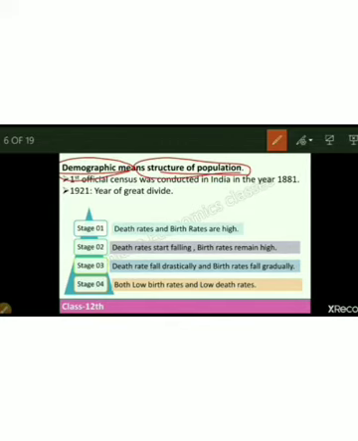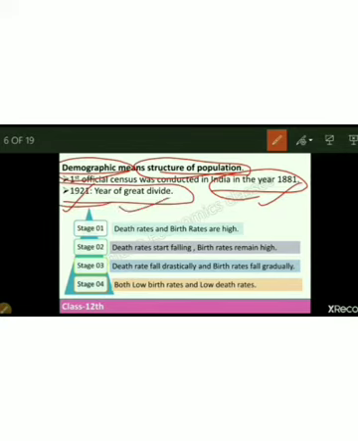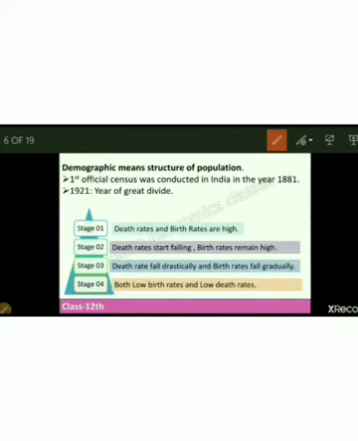And before that, you must be knowing that the first official census that was conducted in our country was in the year 1881, and 1921, this data also you need to remember. 1921 was also the year that is known as the year of Great Divide. Why it is known as the year of Great Divide, we'll understand after we understand the following stages of demographic transition. So what you are seeing in front of the screen, these four stages are actually showing demographic transition. What do we mean by the term demographic transition?